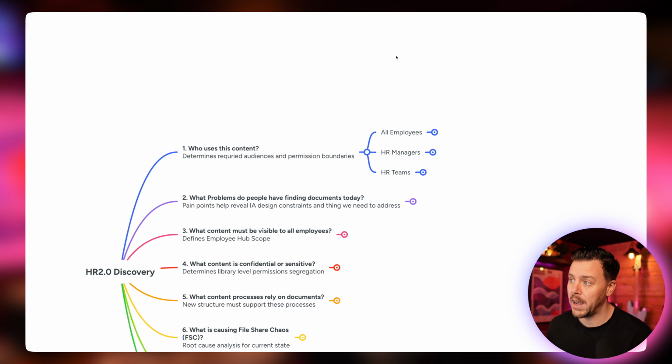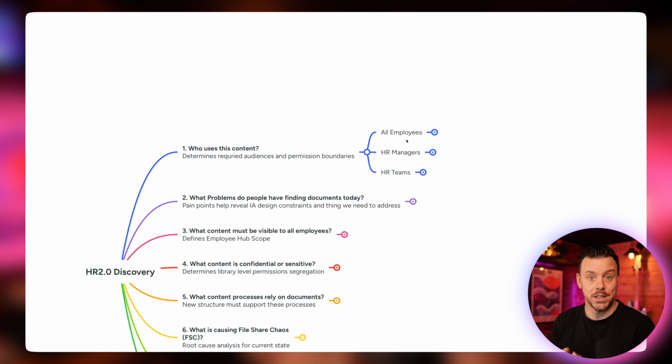So at a high level, that's the kind of structure or the difference in structure between the two sites that we're going for. But let's take it back a second and see how did we get to that. So we knew from our discovery that we had content for all employees, HR managers, and HR teams. They're two very distinct groups to me. So that's why the two-site model is usually the way to go and usually works out well. And when we look at the employee hub site, to be honest, I would generally use the same kind of approach in terms of metadata. It seems to have worked well in the past, so it's a good starting point if nothing else for you.